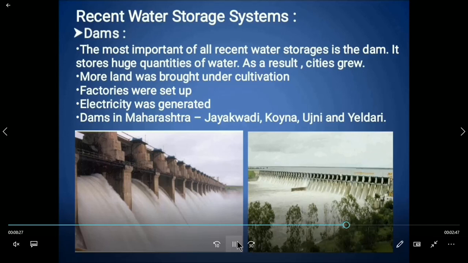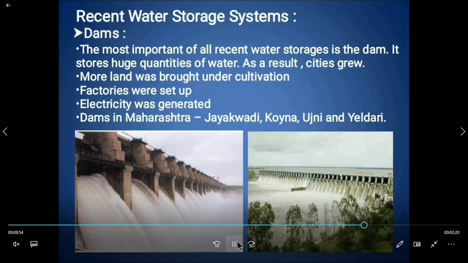As a result, more land was brought under cultivation. Cities began to grow. It became possible to set up factories and generate electricity. Maharashtra has several large dams such as Jayakwadi, Koyna, Ujni and Eldari. These are pictures of some dams shown here.